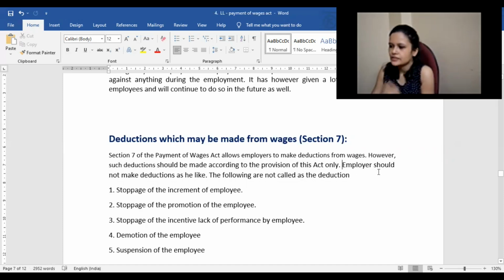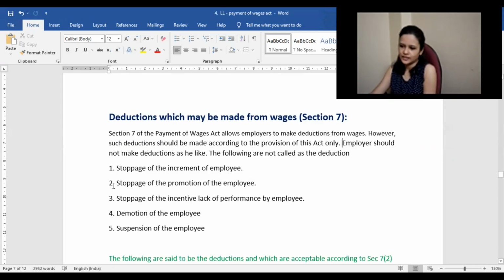All right. So the employer should not make deductions as he likes. Whatever you want, you should not be doing it, but based on the legislation only, you should be doing the deductions. So what are the deductions?